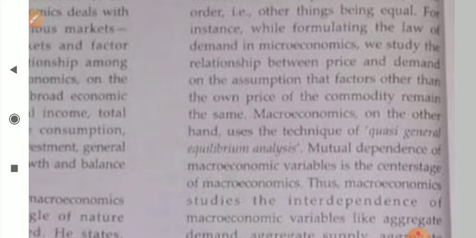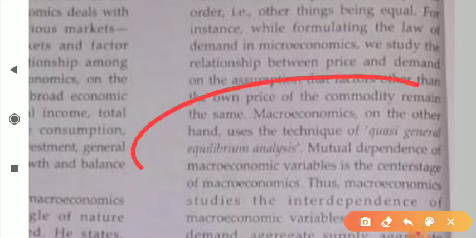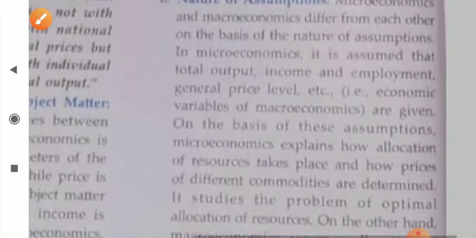So in macroeconomics you talk about general equilibrium or quasi equilibrium, but in microeconomics you will always talk about partial equilibrium. Okay, dear student. Next point, nature of assumption. Always keep in mind, whenever you study microeconomics, you take all your macro variables as constant, like income, aggregate supply, unemployment, employment.